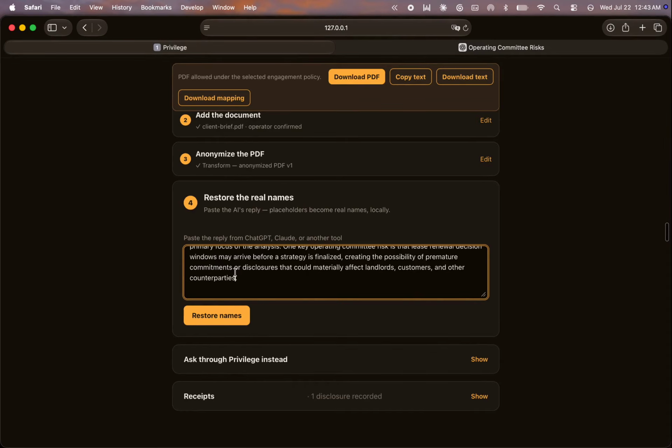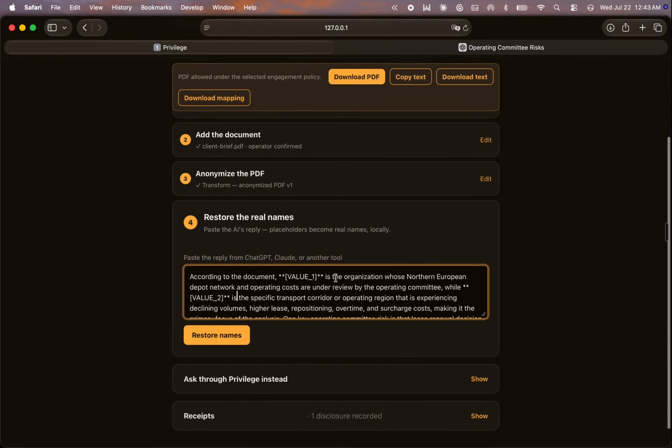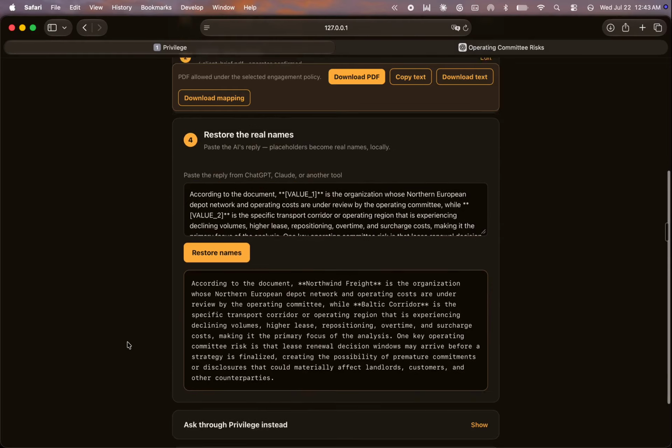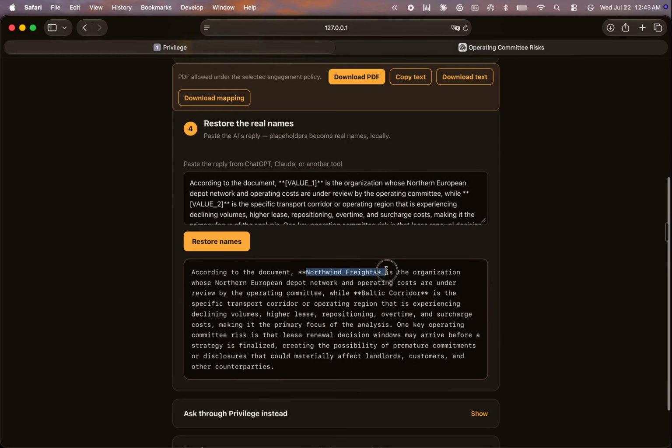I copy the reply, paste it into restore names and run restore. North Wind Freight and Baltic Corridor come back only on my laptop.